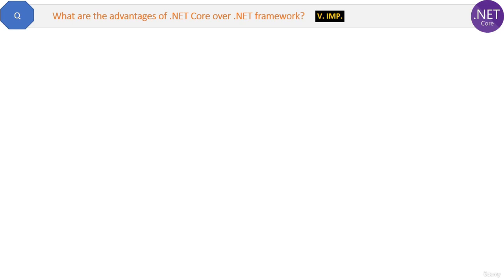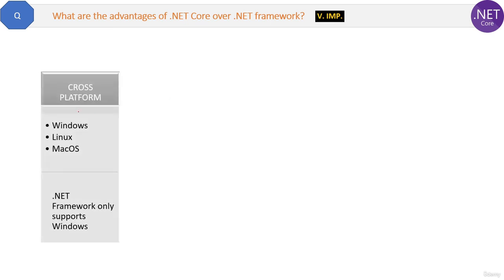What are the advantages of .NET Core over .NET Framework? Or what is the difference between .NET Core and .NET Framework? Very important question. Let's try to explore one by one. First advantage is .NET Core is cross-platform, which means it can run on multiple operating systems like Windows, Linux or Mac OS. But .NET Framework can only run on the Windows operating system.